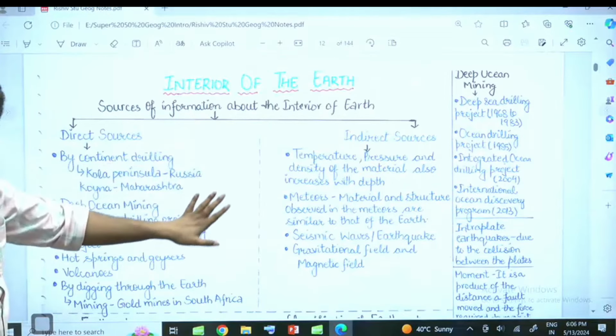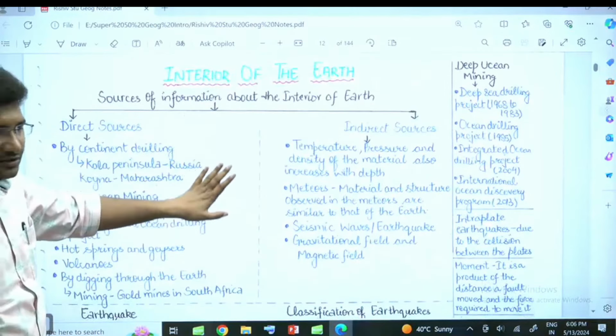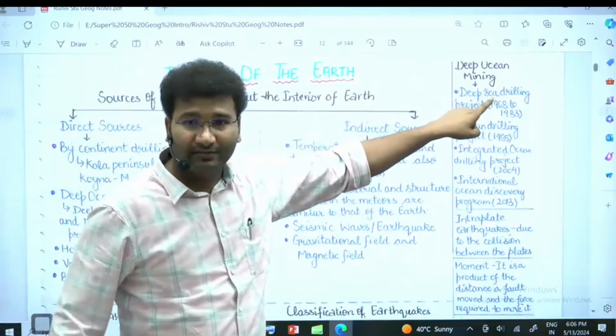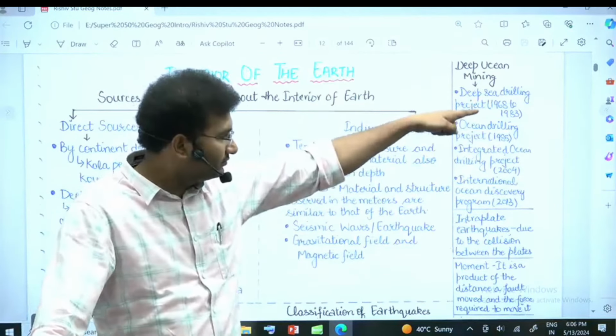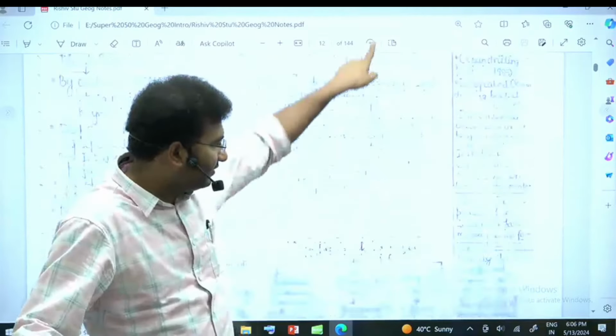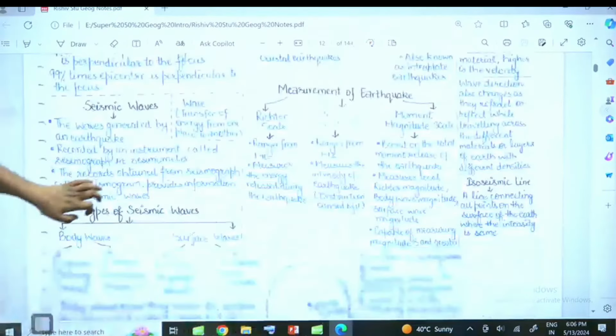Now this is the static part. You'll learn after 1 week or so. Now this is deep ocean mining. Now this is a current affairs article. This is related with this.